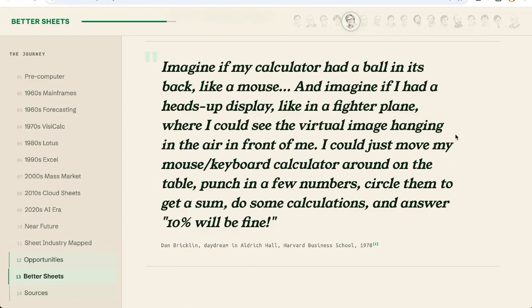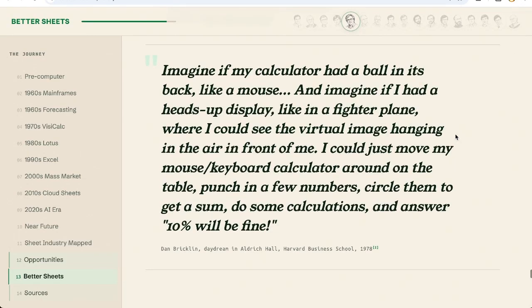But this sounds like the future still. I think we're still a long way off. I think Iron Man kind of fighter plane UIs are going to happen. I just think it's going to take a little bit longer than Dan thought. This was in 1978. I think we've got another 10 to 20 years of this, but I think it's going to happen. It's going to be pretty cool, right?